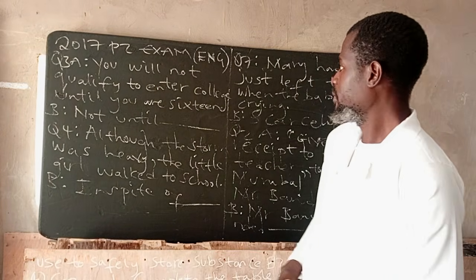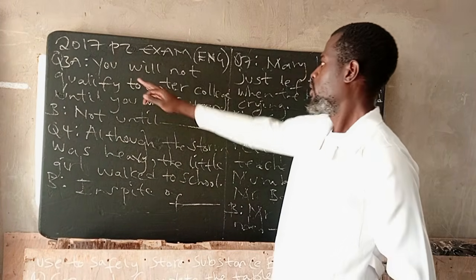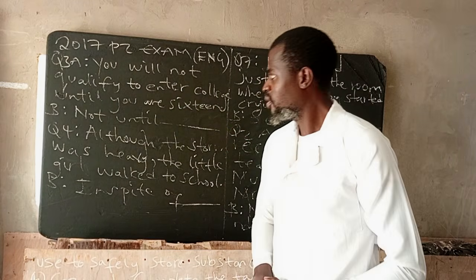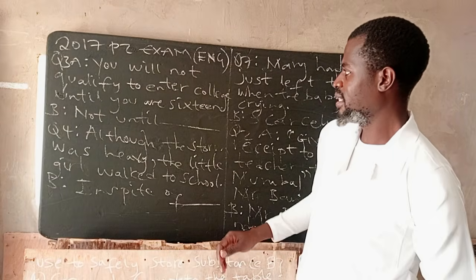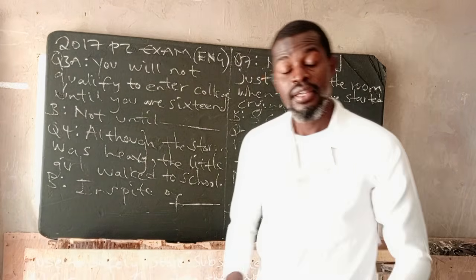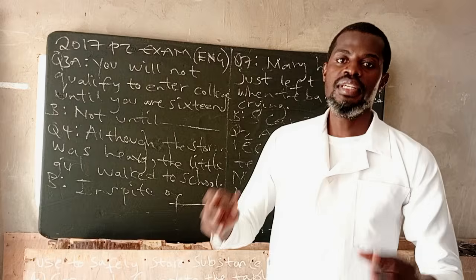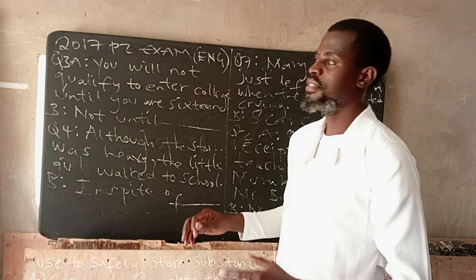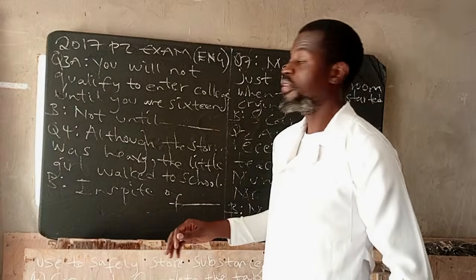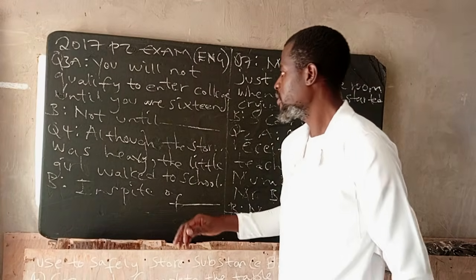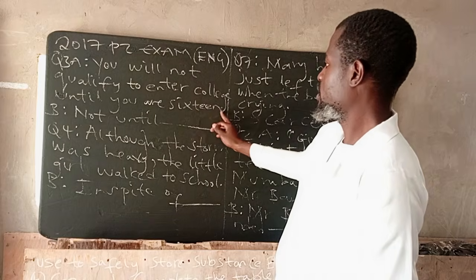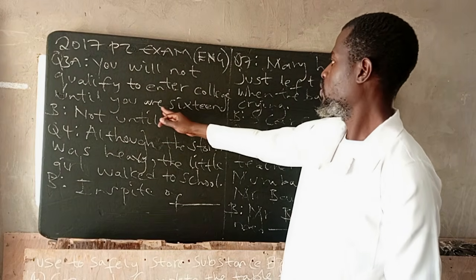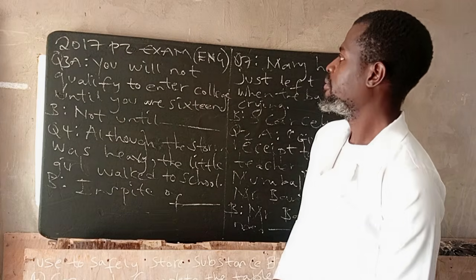I'm picking question 3. You will not qualify to enter college until you are 16. So let's transform this sentence starting with not until. Okay, so guys, this falls under conditional sentences type number 1. Remember, this is a likely condition, so you have to identify the condition before you transform this. So our condition is you are 16. So our answer will just be not until you are 16.